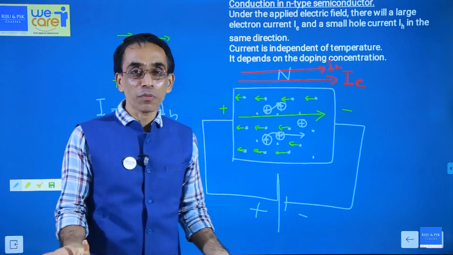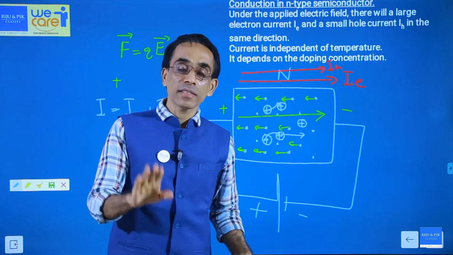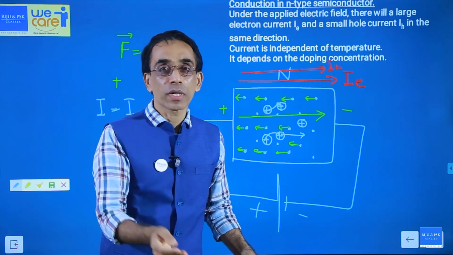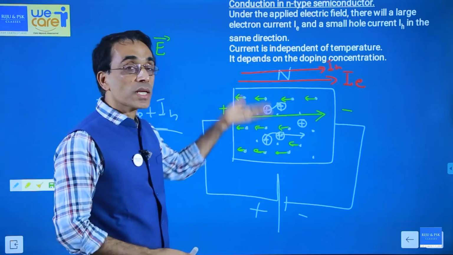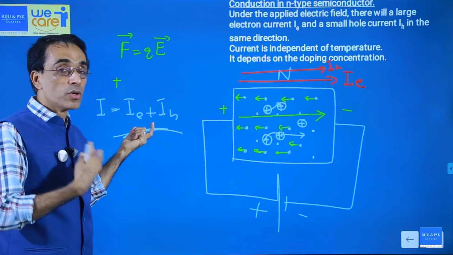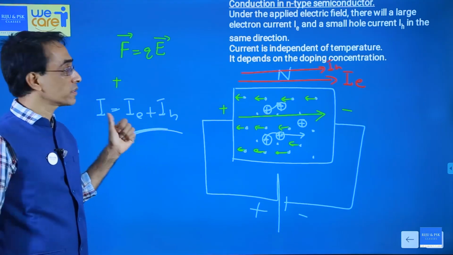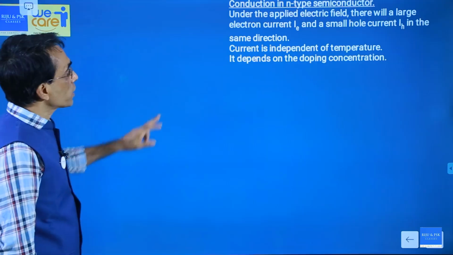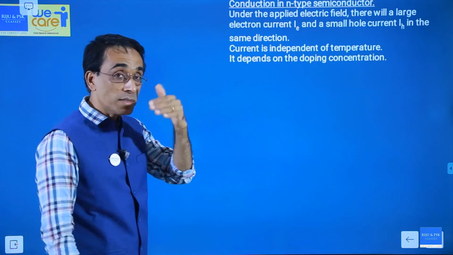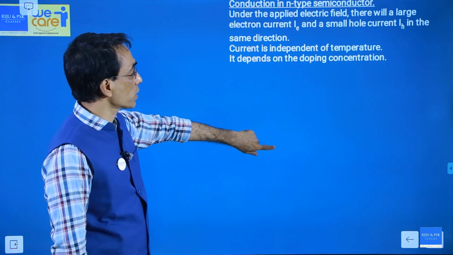What is the advantage of making an n-type semiconductor? Reason is simple. By adding more pentavalent impurity, the number of electrons can be increased and the electron current can be increased according to our will. This is the advantage. So there will be two currents, electron current and hole current. Both currents are in the same direction, but their motions are not the same.